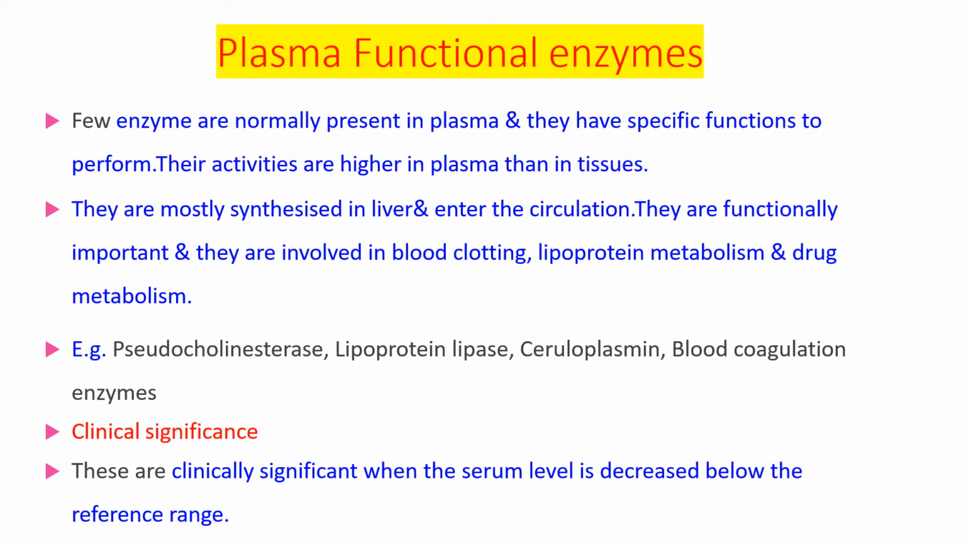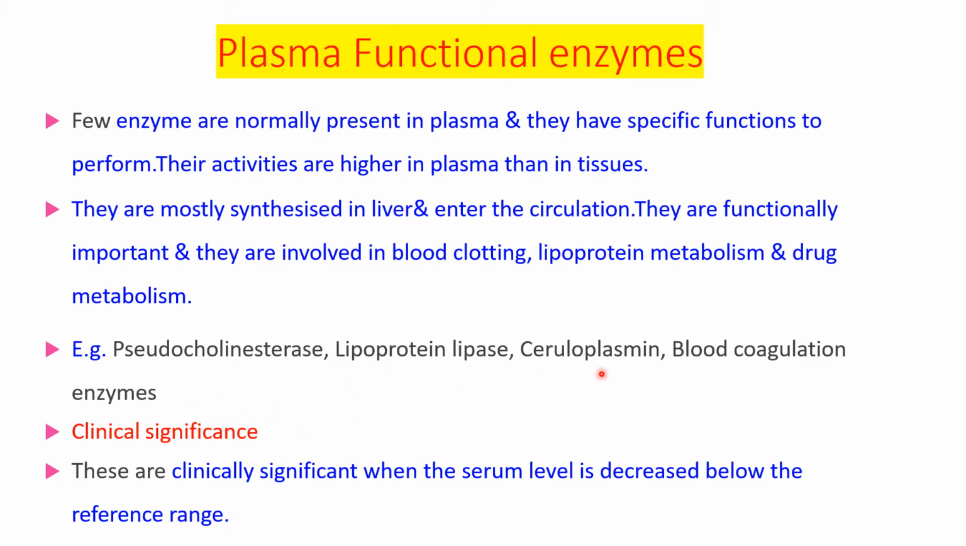There are two types of enzymes, plasma functional enzymes and plasma non-functional enzymes. So what are these? Plasma functional enzymes are the enzymes which are normally present in plasma and they have specific functions to perform. Their activities are higher in plasma than in tissues. They are mostly synthesized in the liver and enter the circulation. They are functionally important and are involved in blood clotting, lipoprotein metabolism, and drug metabolism. For example, pseudocholinesterase, lipoprotein lipase, ceruloplasmin, and blood coagulation enzymes.